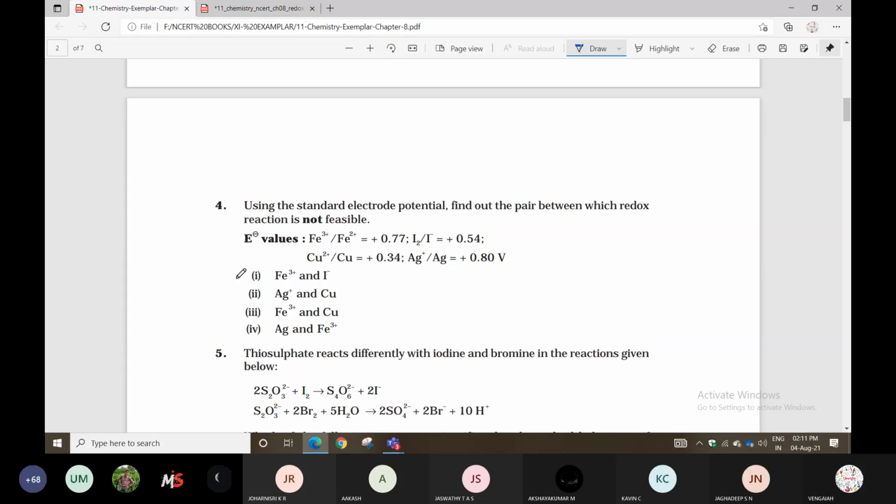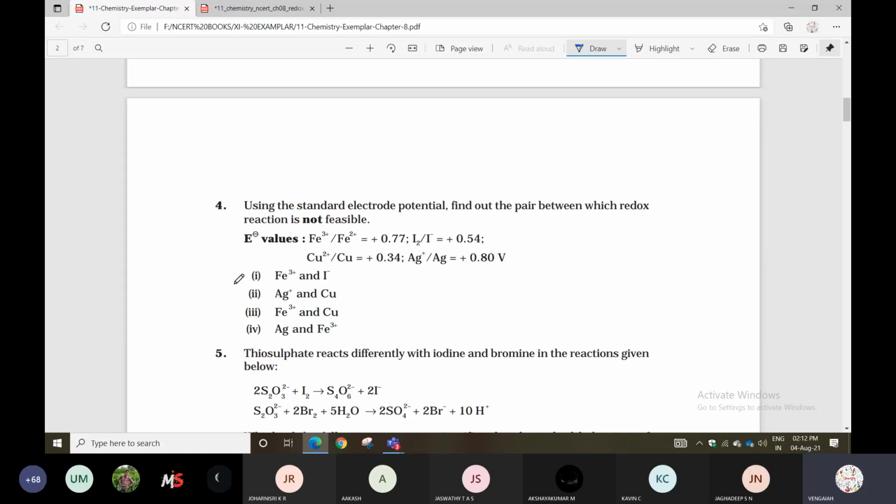Listen. Using the standard electrode potential, find out the pair between which reduction is not feasible. How can we say whether a reaction is feasible or not? Positive means feasible, negative means not feasible.